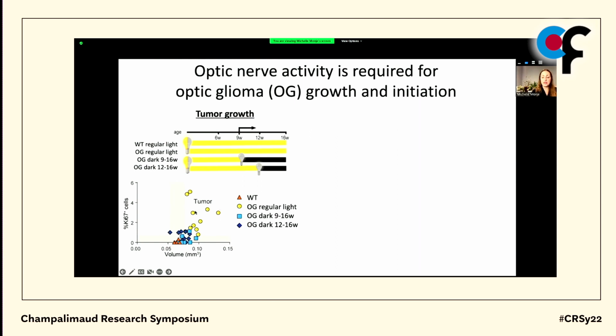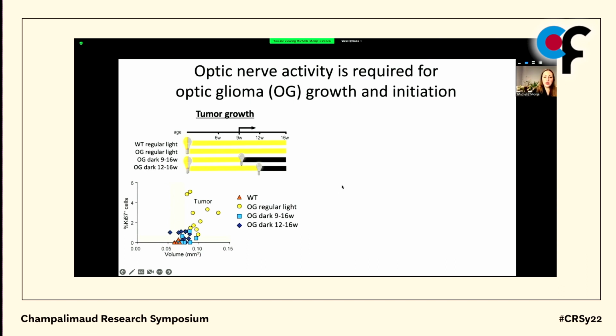The way that I'm showing you the tumors here is to plot the volume of the optic nerve on the x-axis by the proliferation index in the optic nerve. And these low-grade gliomas tend to, on this graph, cluster here in the right-hand quadrant. The gray hatch mark shows you the optic nerve volume and proliferation index in wild type optic nerve. So anything that falls within this gray, we would assess as not actually having a tumor.